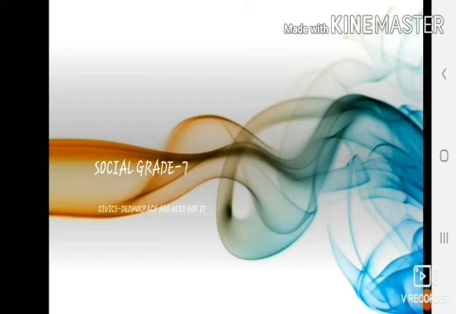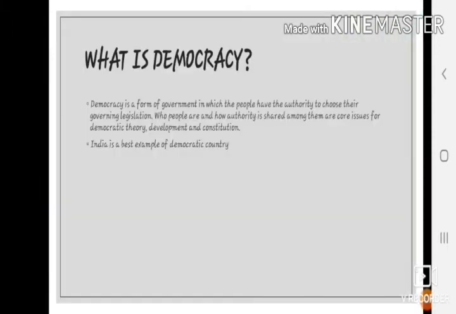In this video, we are going to see about democracy and the need for it, Civics, Social, Grade 7. Let's get started. What is democracy? Democracy is the form of government in which people freely participate in the governance of the country. They elect their representatives who govern on their behalf. The government is answerable to the people for all its acts and policies.